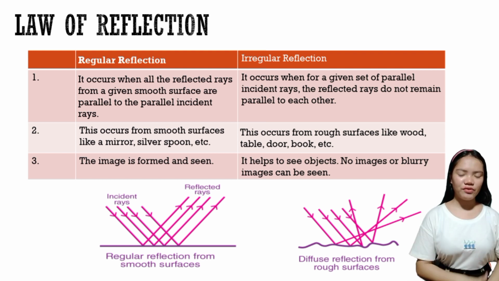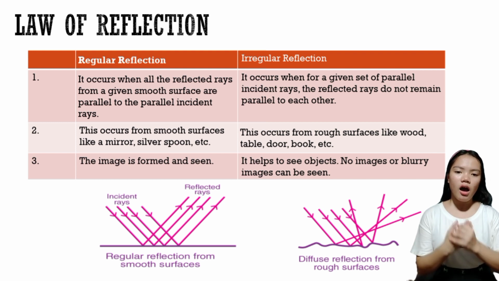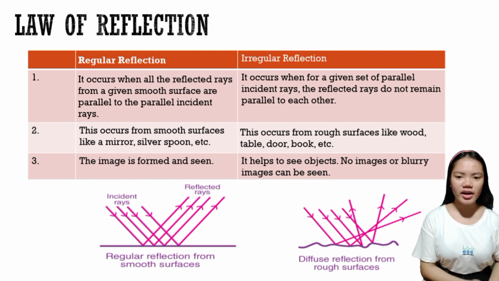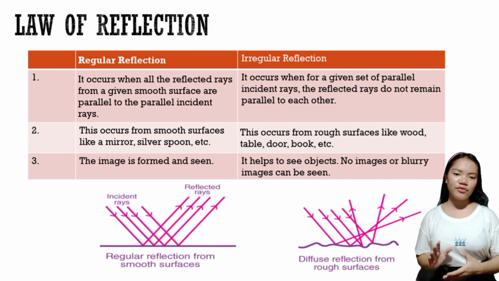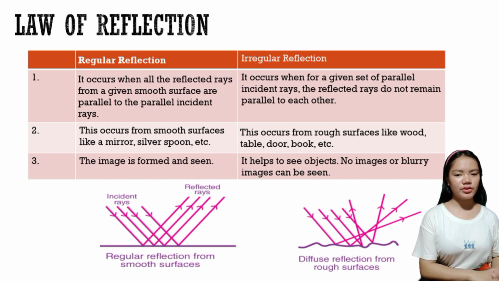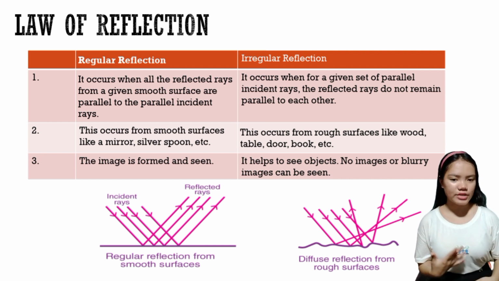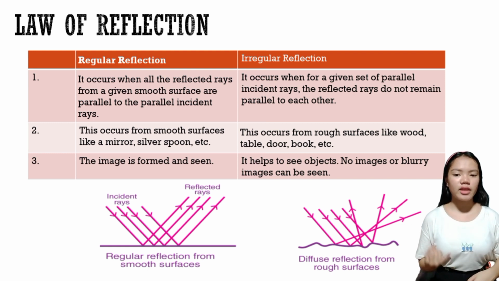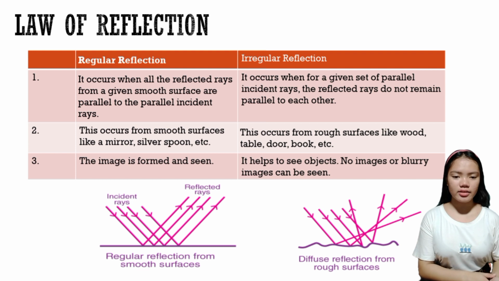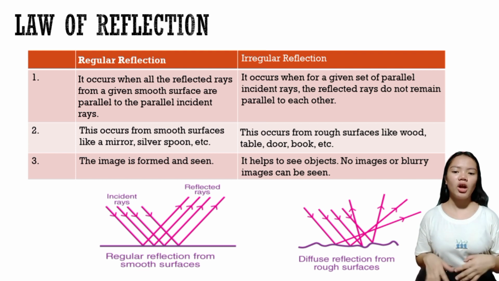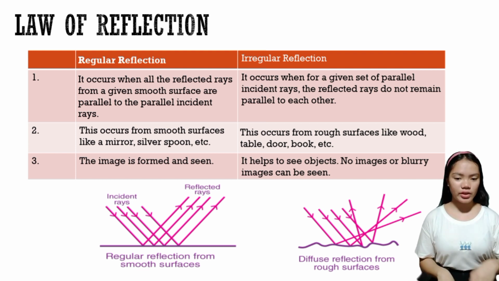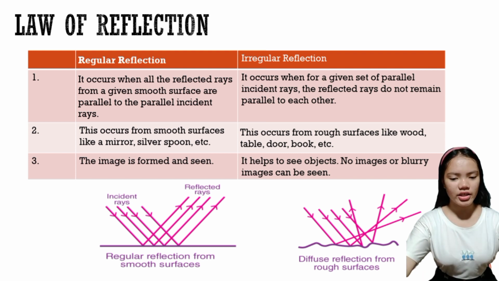Irregular reflection occurs when, for a given set of parallel incident rays, the reflected rays do not remain parallel to each other. This occurs from rough surfaces like wood, table, door, book, etc. It helps us to see objects. No images or blurry images can be seen, as you can see in the illustration below.